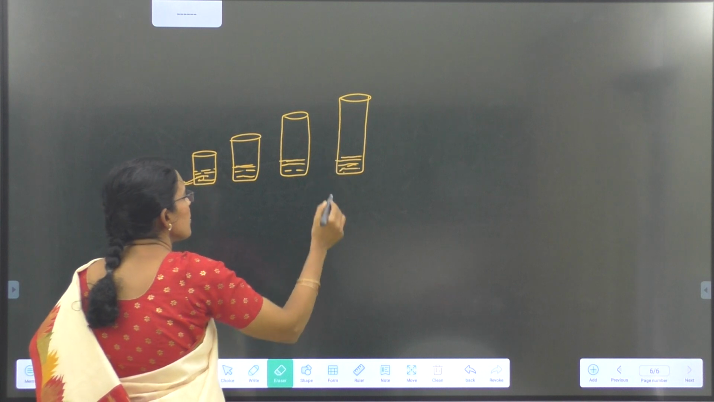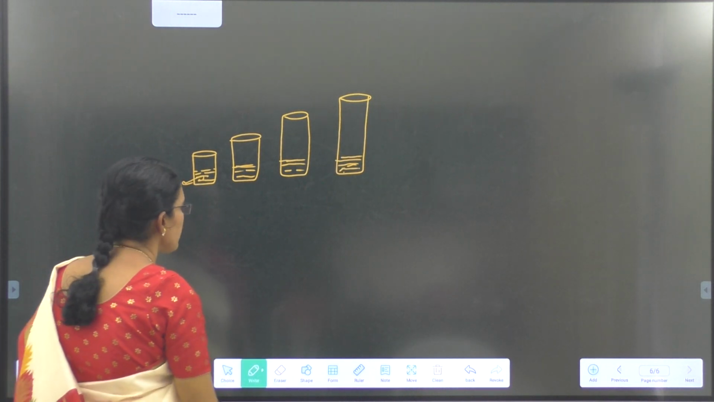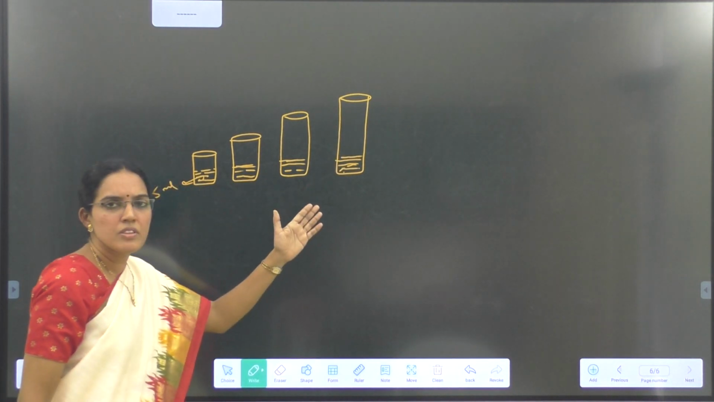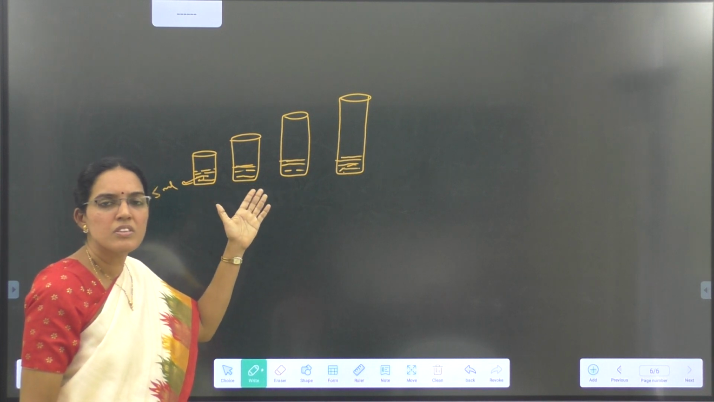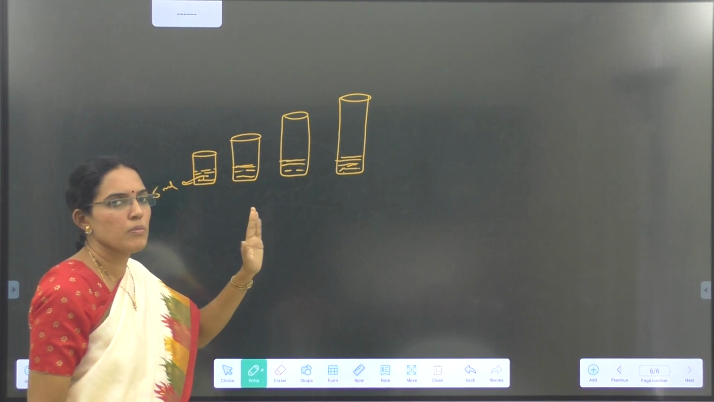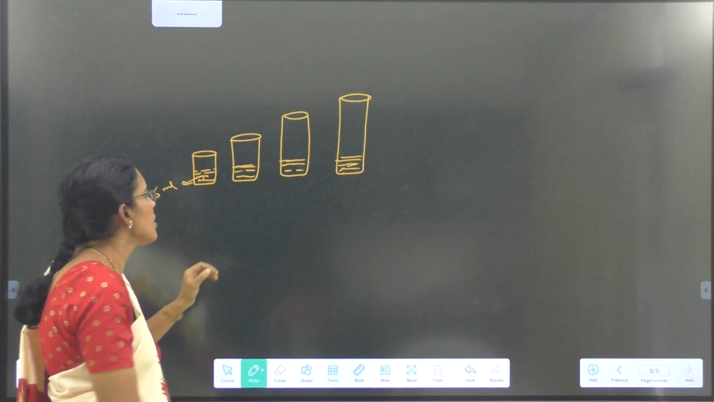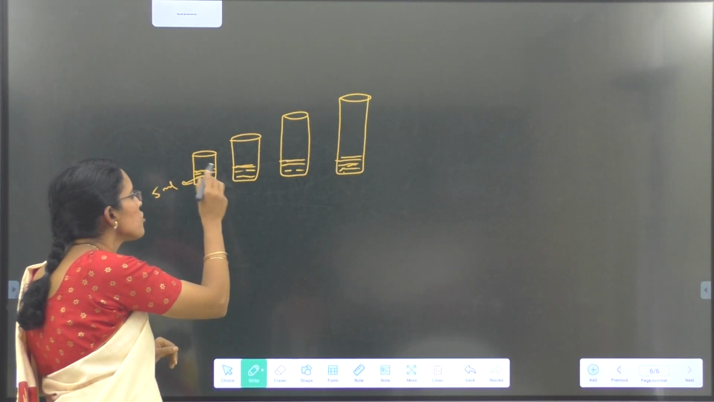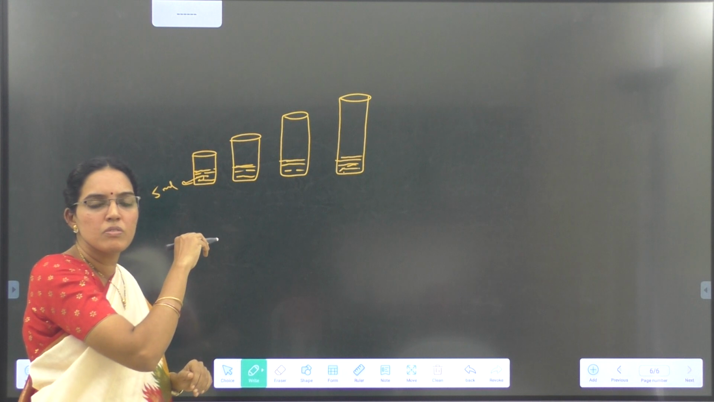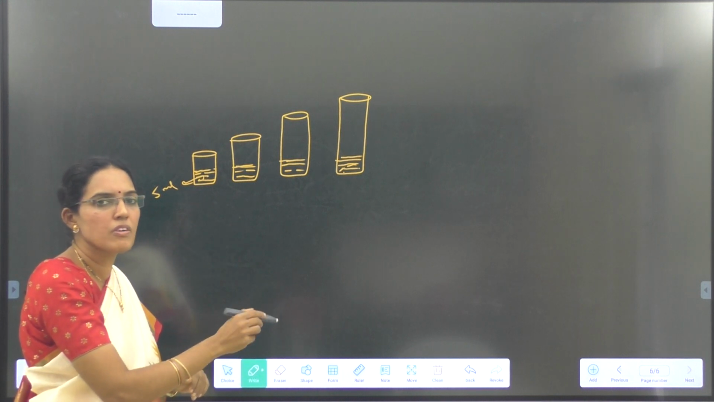The liquid quantity is the same, that is 5 ml. Then what do we say? Volume of this liquid, how much is the volume? We say the volume of the liquid is 5 ml. 5 ml of liquid is there. The liquid occupies how much space here? 5 ml. Therefore, we say that the volume of the liquid is 5 ml.